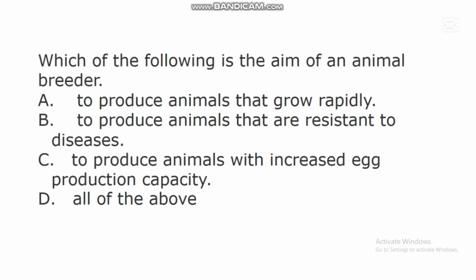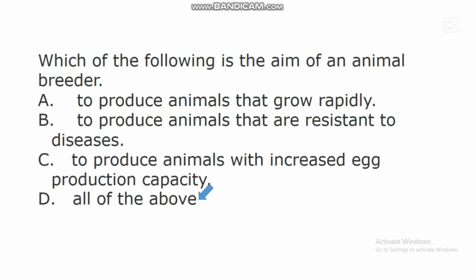The next question says, which of the following is the aim of an animal breeder? A. To produce animals that grow rapidly. B. To produce animals that are resistant to diseases. C. To produce animals with increased egg production capacity. D. All of the above. In this question, the correct answer is D. All of the above. There are different aims of improving animals through animal breeding processes.